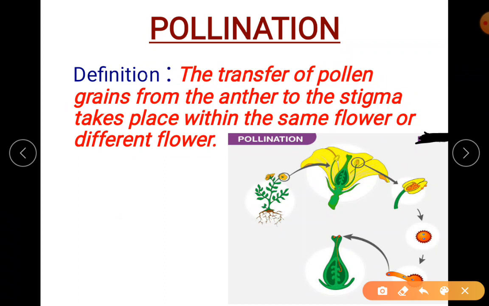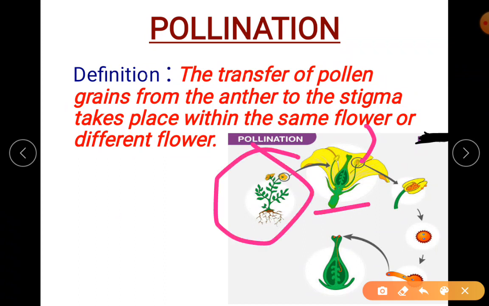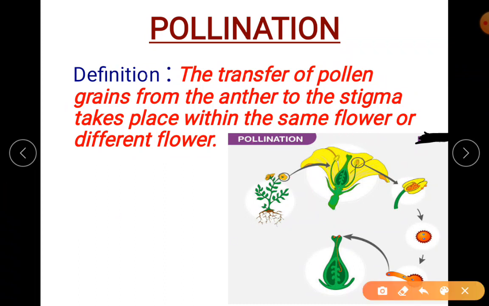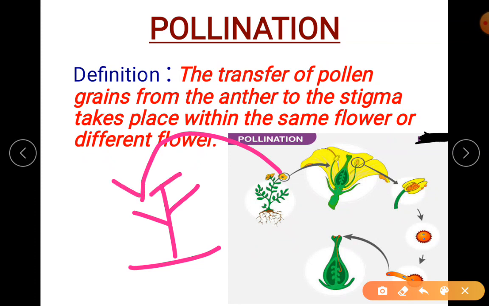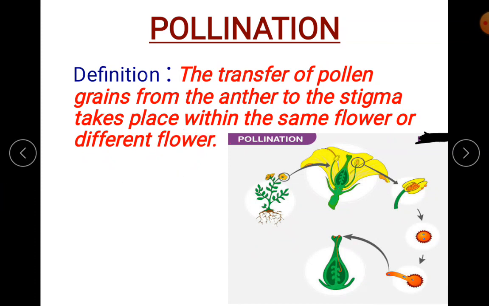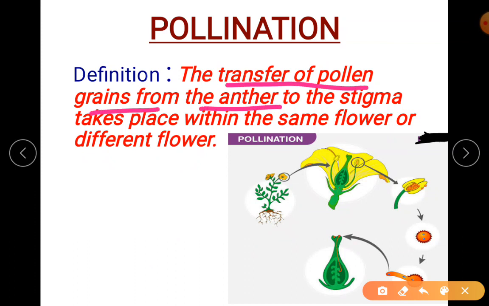So you have got one idea here. There's a plant, and there is one flower here. It may be the same flower or a different flower. On the same plant there are 2 flowers, so it can be a different flower but on the same plant, or it may be of 2 different plants. Imagine there's one more plant here, genetically different from this plant. So that's why this definition says transfer of pollen grains from the anther to the stigma within the same flower or different flower.